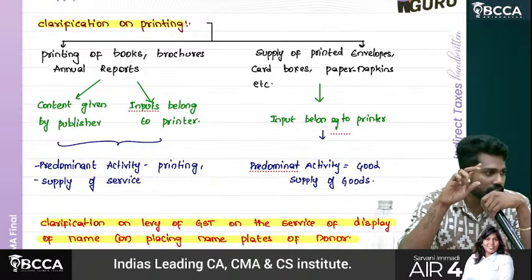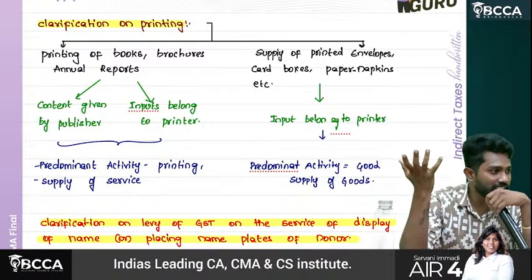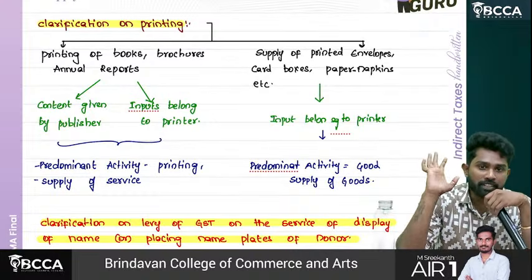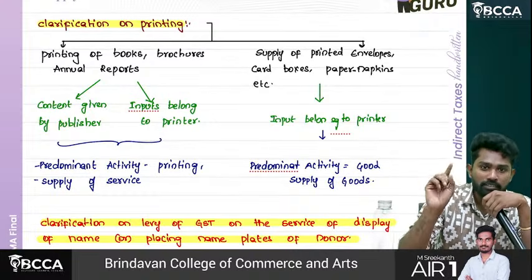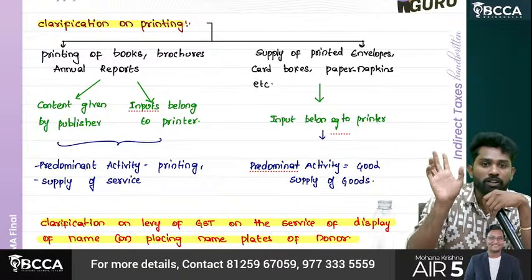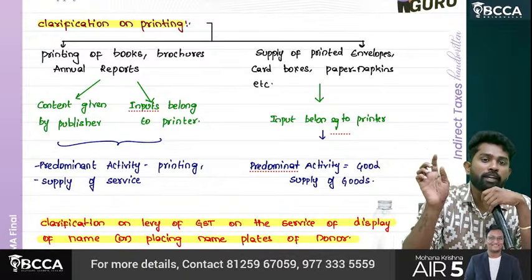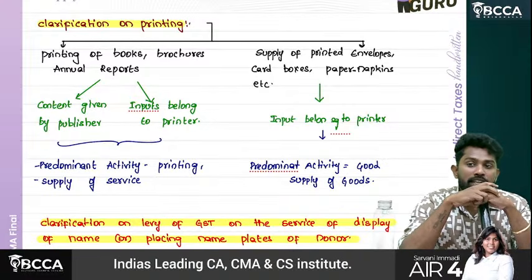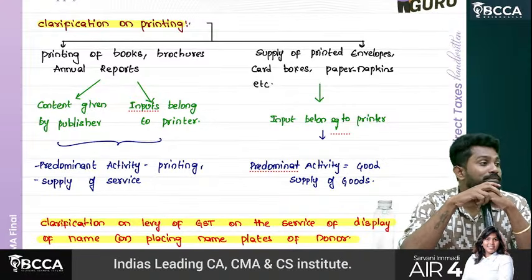Sir, are you able to understand? You gave the content, sir. Just I gave the content, the PDF I have given to him. Then he is printing. For printing he needs paper, right? So he only purchased paper, and then he is printing on it. So printing activity main, paper main?